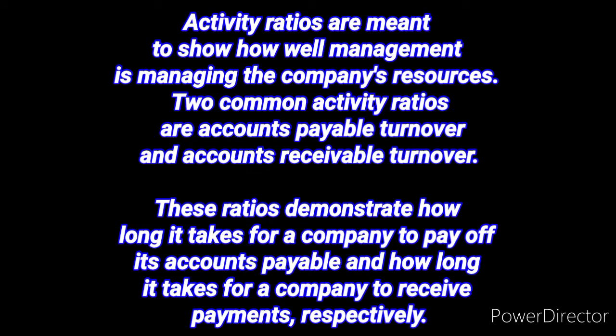Activity ratios are meant to show how well management is managing the company's resources. Two common activity ratios are accounts payable turnover and accounts receivable turnover. These ratios demonstrate how long it takes for a company to pay off its accounts payable and how long it takes for a company to receive payments, respectively.